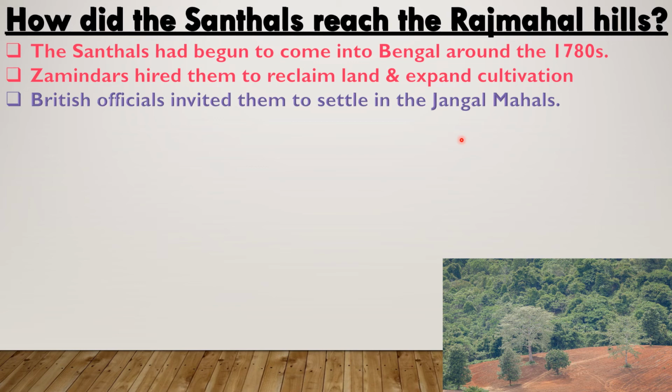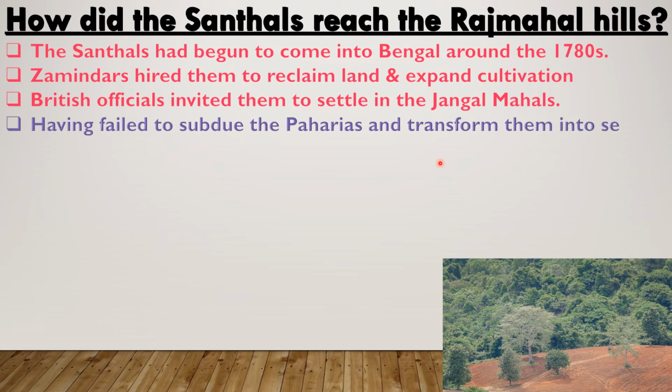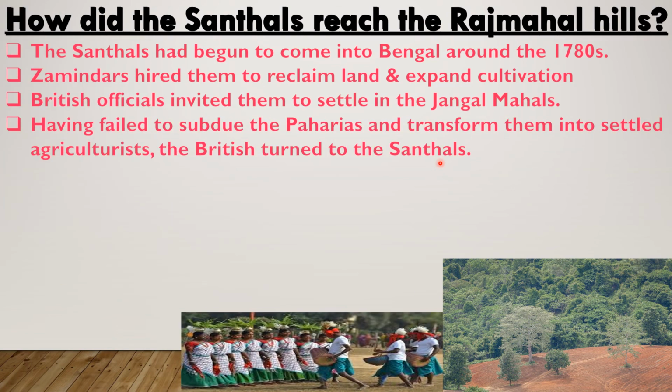British officials invited them to settle in Jungle Mahal because the British did not have good terms with the Paharias. They wanted to take the help of the Santals. That's why they invited them to come and settle down in the Jungle Mahals, which is a part of the Rajmahal Hills. Having failed to subdue the Paharias and transform them into settled agriculturists, the British turned to the Santals. These are all Santal community.